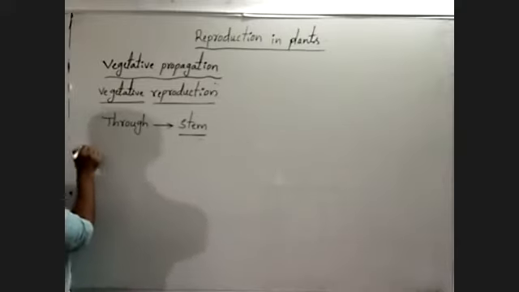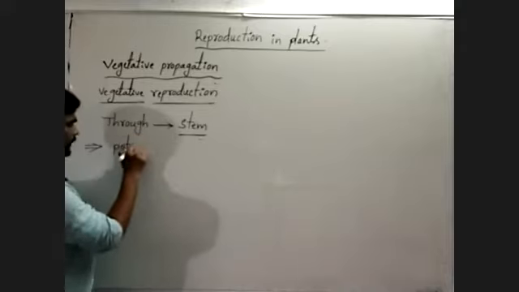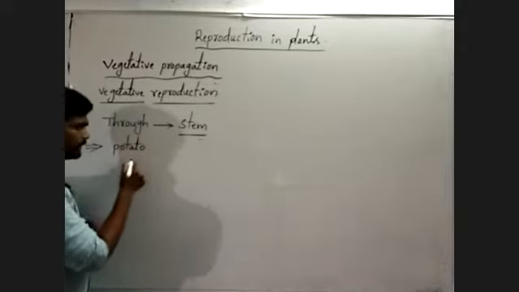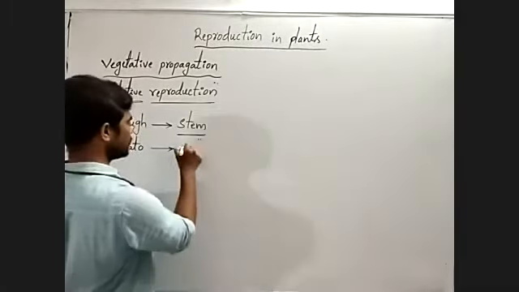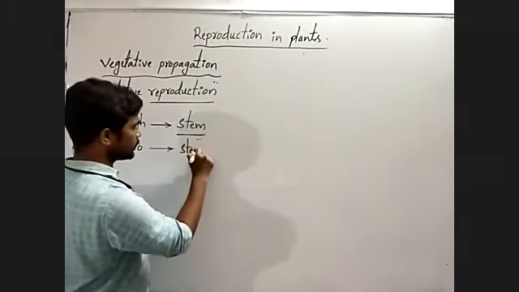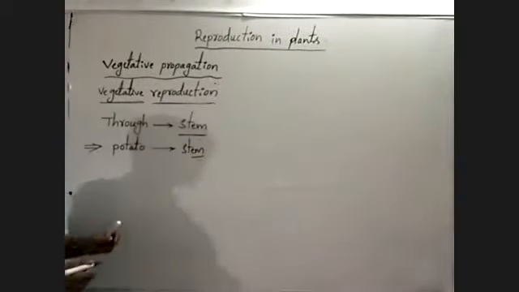In some plants, for example, potato. You know very well that potato is not a root. It is actually a stem.